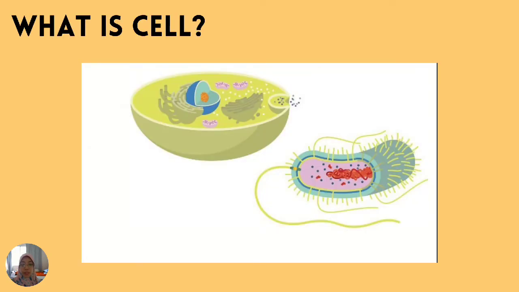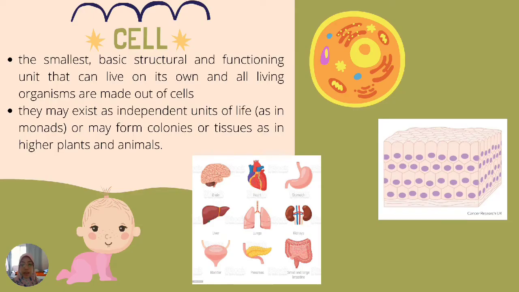But first, what is a cell? A cell is the smallest basic structural and functioning unit that can live on its own, and all living organisms are made out of cells. They may exist as independent units of life, as in monads, or may form colonies or tissues, as in higher plants and animals.